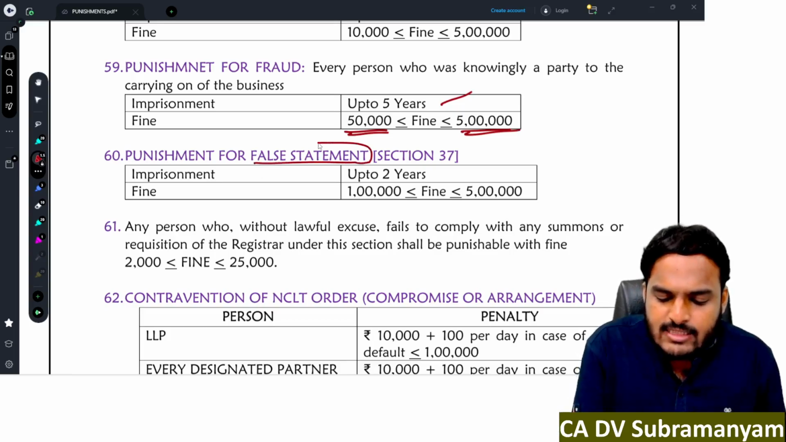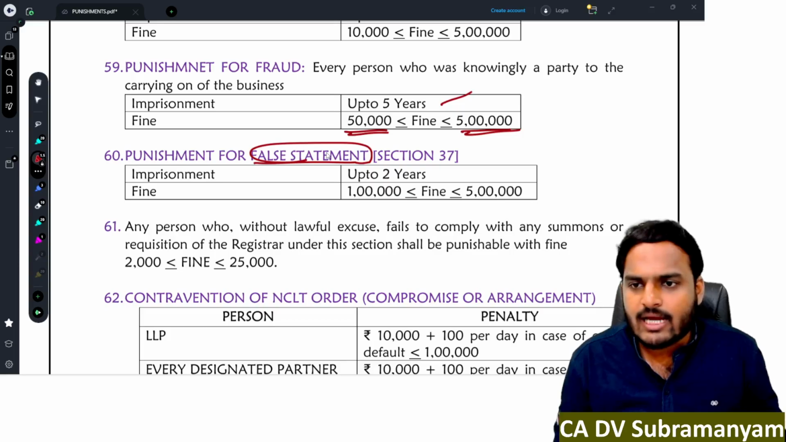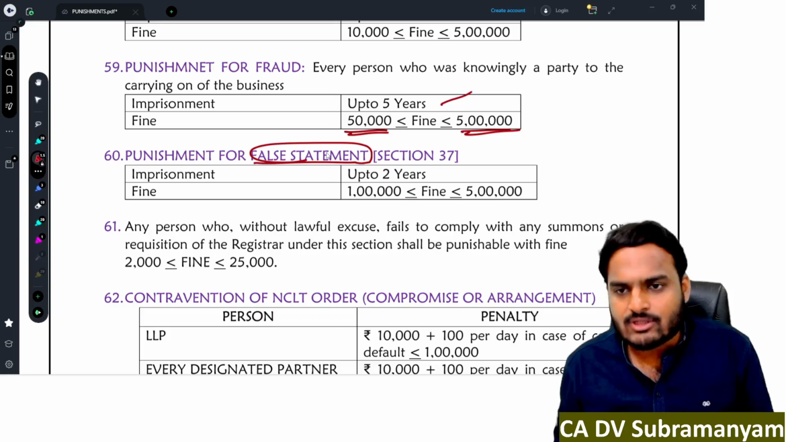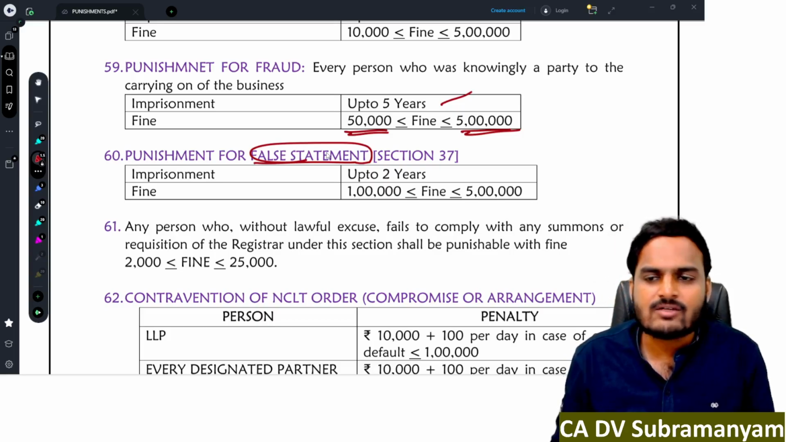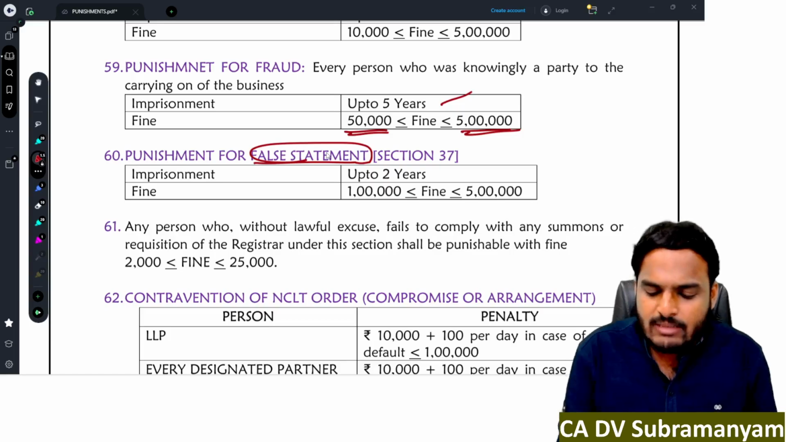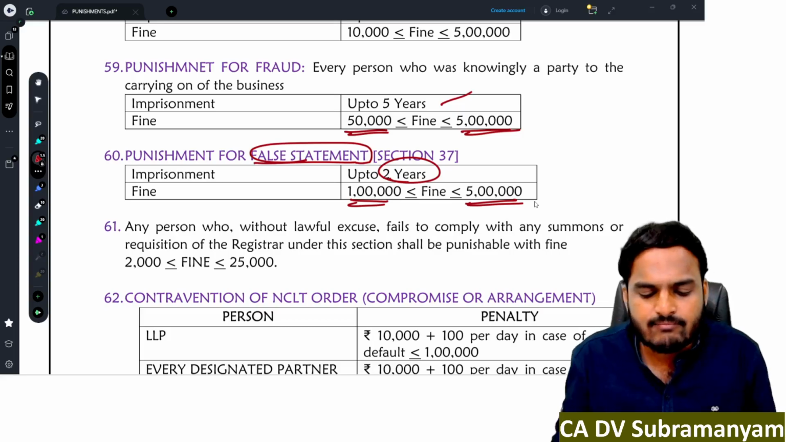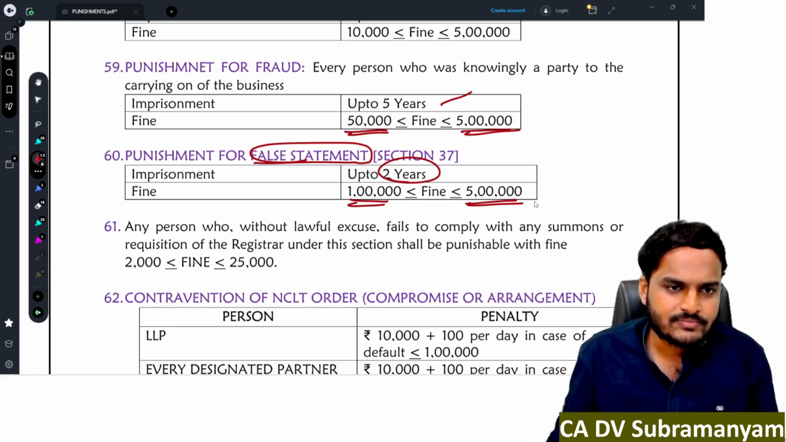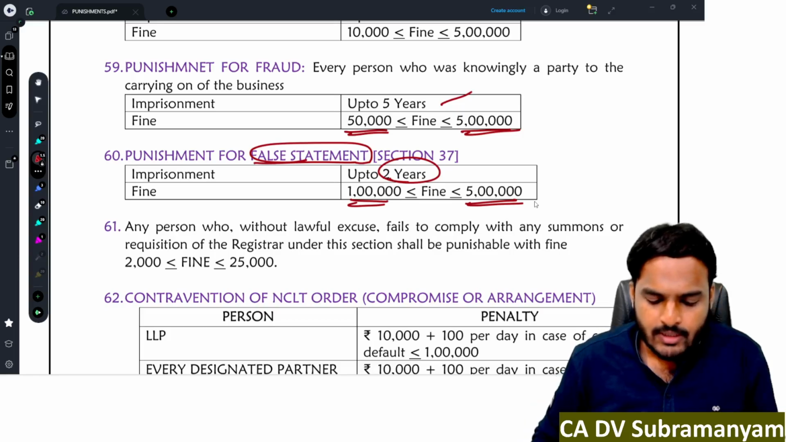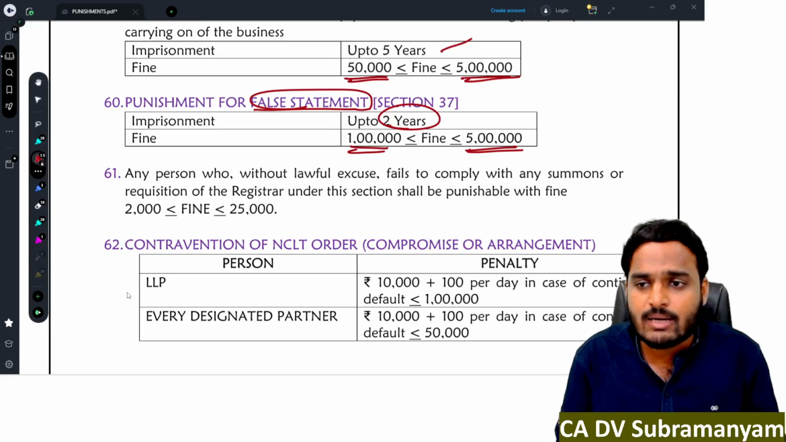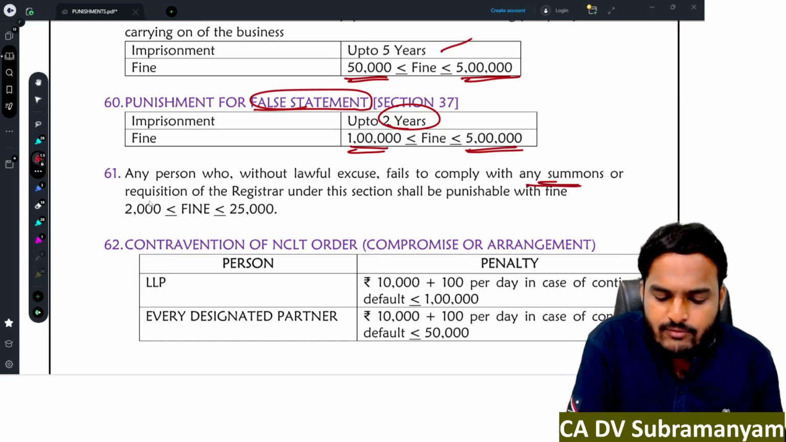Punishment for false statements. LLP is required to file annual returns with ROC. Next, a statement of account and solvency with ROC. If any person furnishes false statements, then imprisonment is up to 2 years, fine minimum 1 lakh, maximum 5 lakh rupees. Clear?